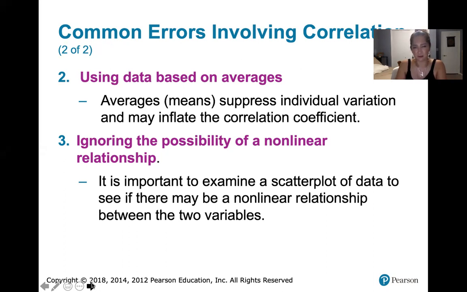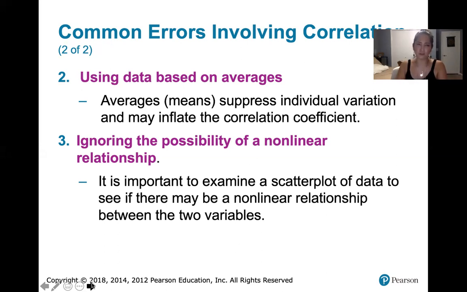It might turn out that the variables are related in another way. They're not just related linearly, they're related maybe exponentially or logarithmically, or through a quadratic function or a polynomial function or something like that. So make sure you look at that scatter plot, and that way you will be sure not to miss any nonlinear relationship that may be obvious when you are looking at a graph of the data.